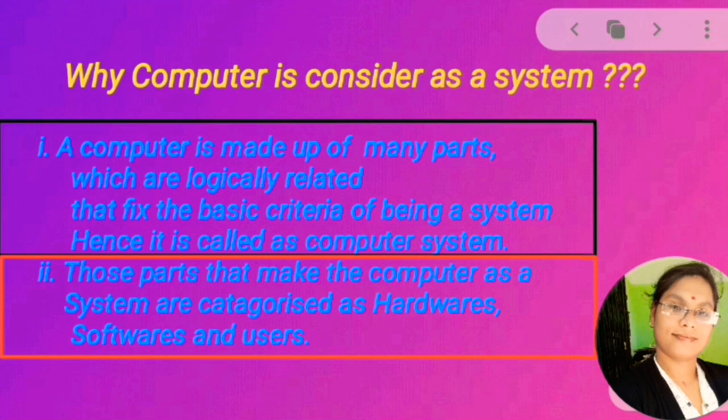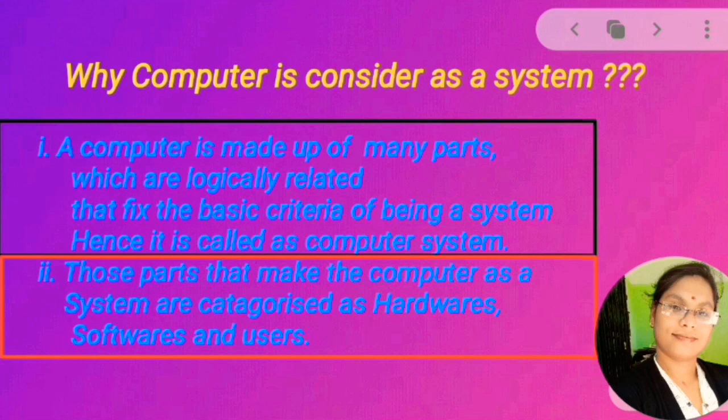That is, the parts which are connected to perform a specific task in a computer are: first one hardware, second one software, and third one user. These are the units which combinedly work together to perform the specific task and fulfill the basic criteria of being a system. Hence it is called a computer system.